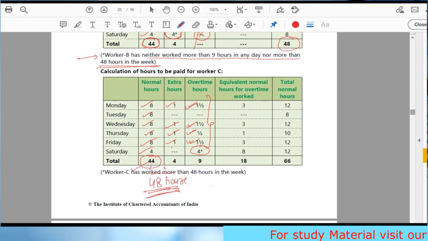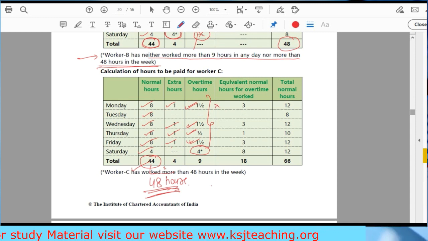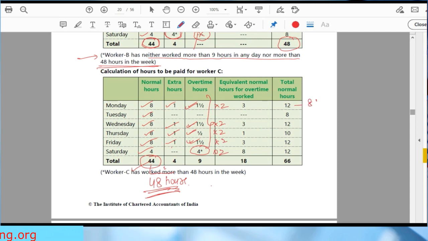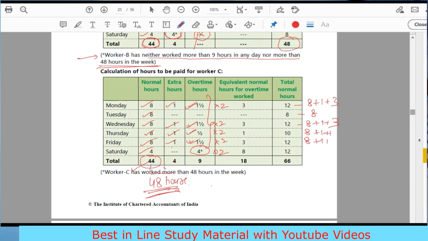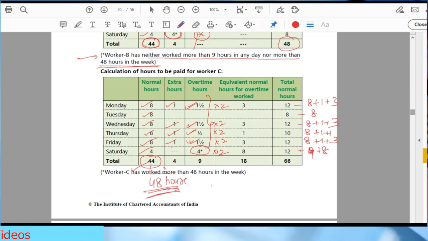Clear? This is one area where maximum queries come to me. So equivalent normal hours again multiplied by 2. So total normal hours is 8 plus 1 plus 3. This is 8 plus 1 plus 3. This is 8 plus 1 plus 1. This is again 8 plus 1 plus 3. And this is 4 plus 8. This is 4 plus 8.